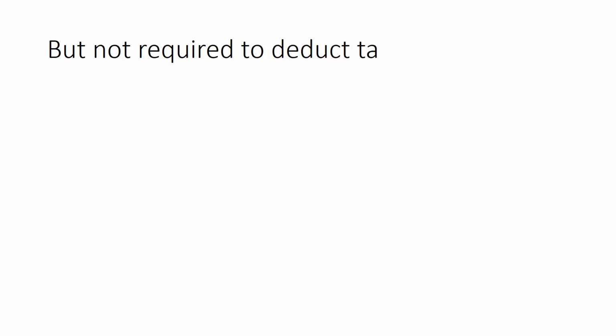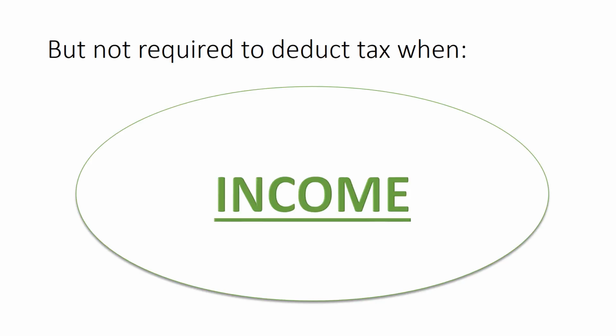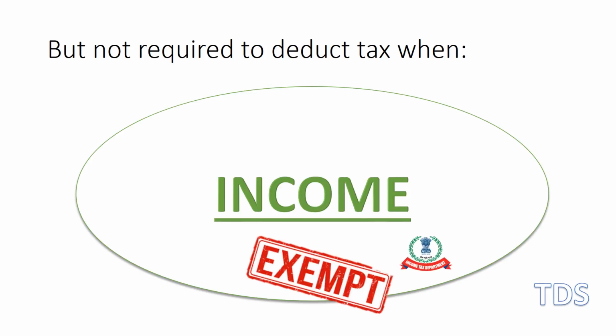The payment that you make is the income of the other person. Now, what if the payment that you make is exempt for the other person, say agriculture income? Then there is no requirement to withhold any amount of tax.